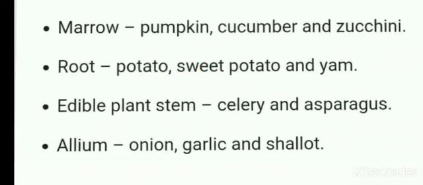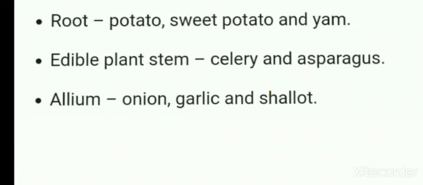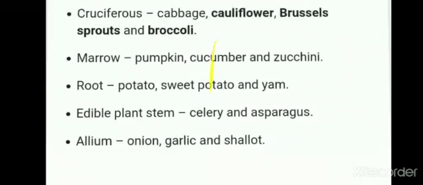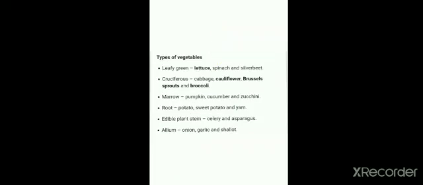And potato, sweet potato, and yam are the examples for the vegetables that we consume from the roots of the plant. And celery and asparagus is the stem of the plant which can be eaten. And onion, garlic, and shallot are the examples for vegetables categorized under allium. So now we discuss the different examples for vegetables.